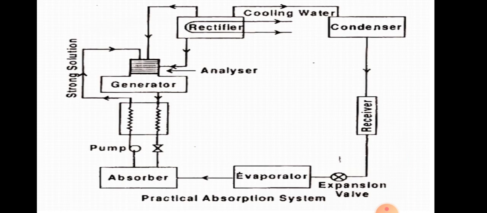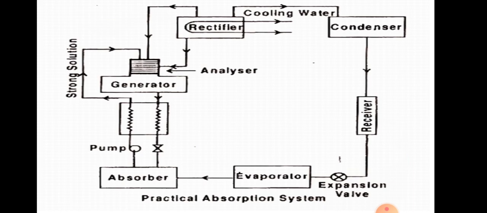When it passes through the evaporator, the ammonia absorbs the heat from that space and reduces the temperature of that space.